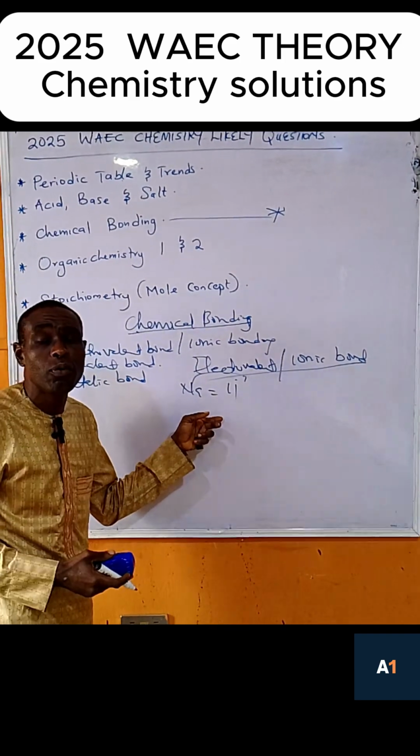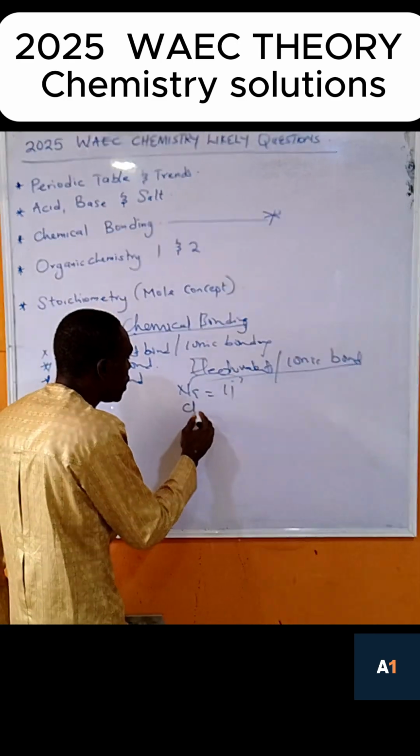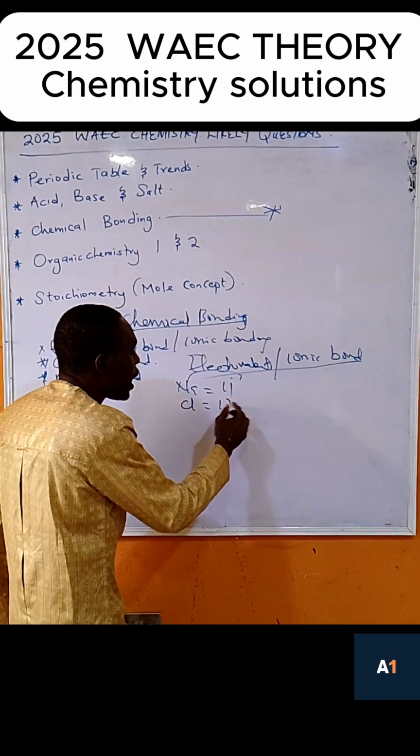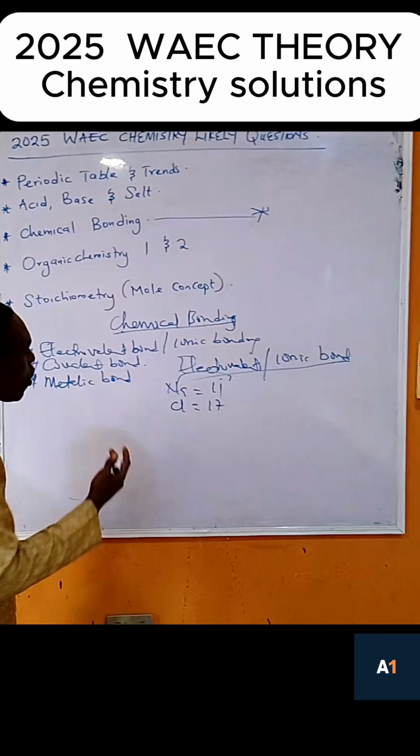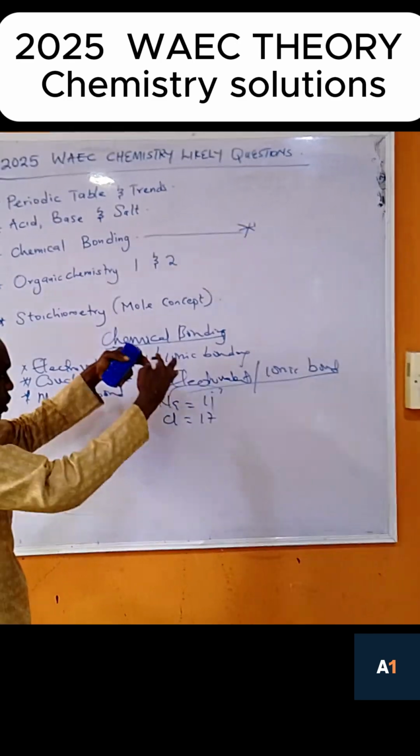That is the proton number of sodium, or atomic number. You can also say atomic number. Then chlorine's proton number is 17, or atomic number of chlorine. So why must this one form? Let's see how it forms, by bonding.